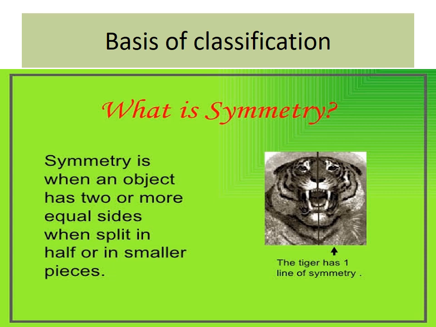Bilateral symmetry: the parts are arranged along the central axis. If the animal is cut through the central axis, we get two identical halves. Example, frog.